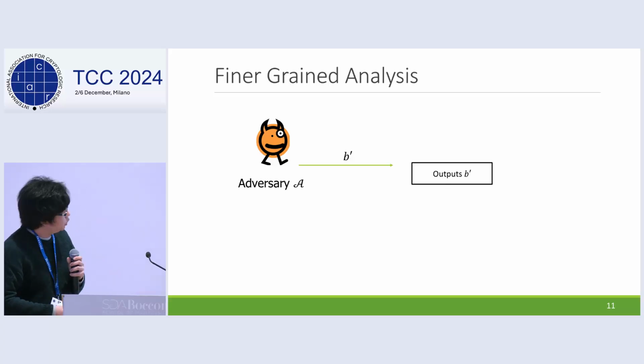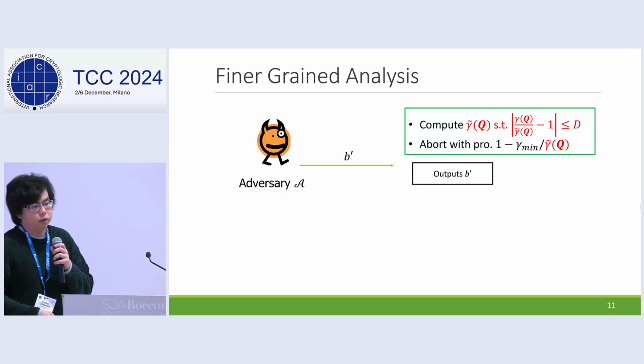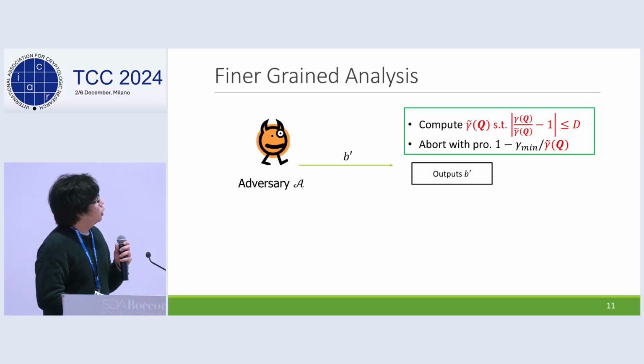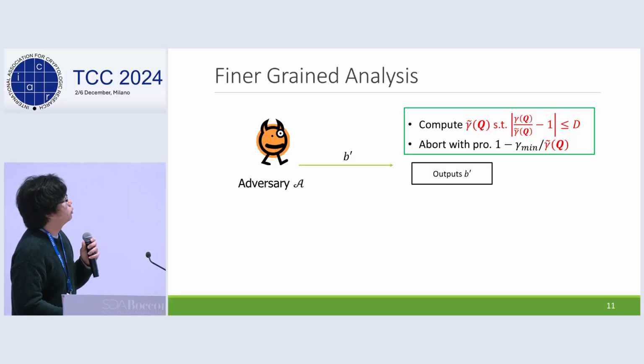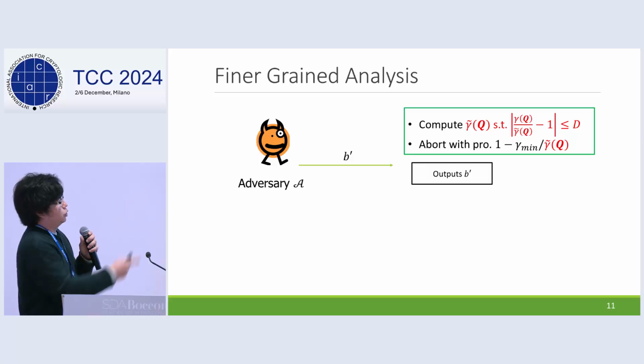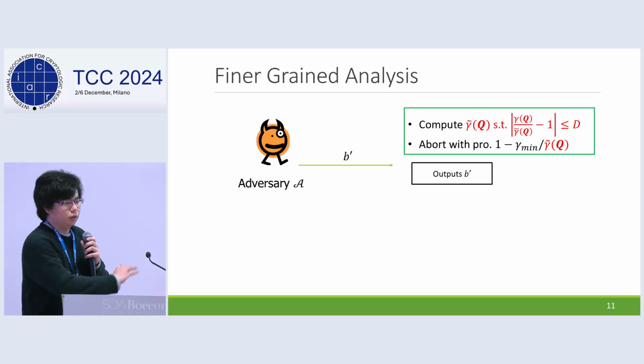Then now we move to our analysis. In our analysis, we modified the artificial abort step a bit. It first computes the approximation value of the no-aborting probability by exploiting the structure of the sequence of queries, such that this condition holds, and the reduction aborts the game with this probability. Then, in this case, the advantage of the reduction is given by this equation.